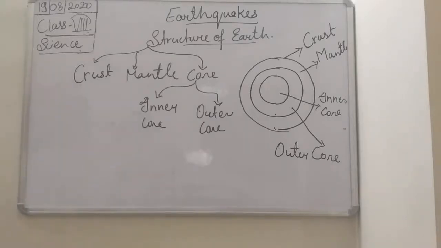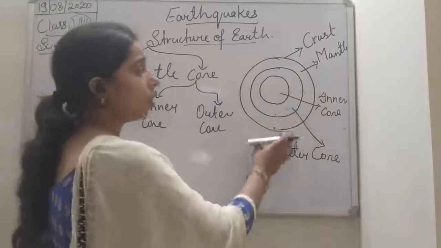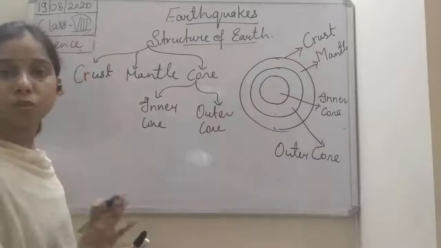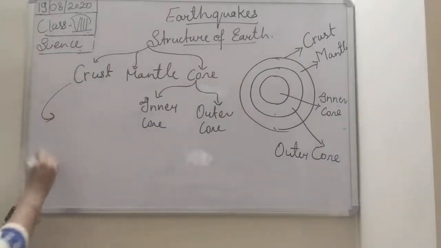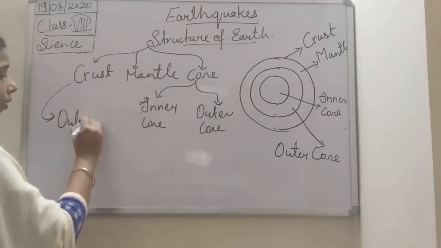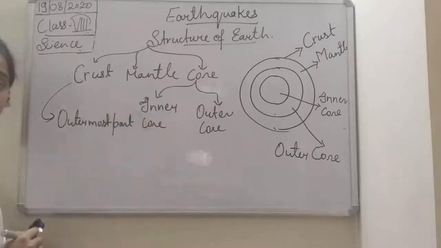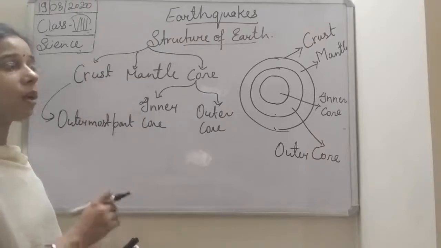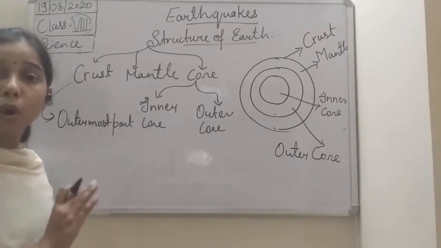Students, now if we talk about the crust, you can see where is the crust. So here in the structure you will see that crust is the outermost part of the earth. So the first point that we get about the crust student, is that it is the outermost part. And if we talk about the thickness of the crust, the thickness of the crust is non-uniform.